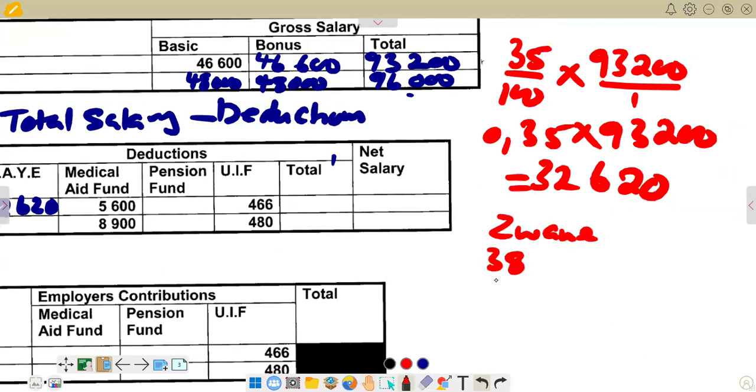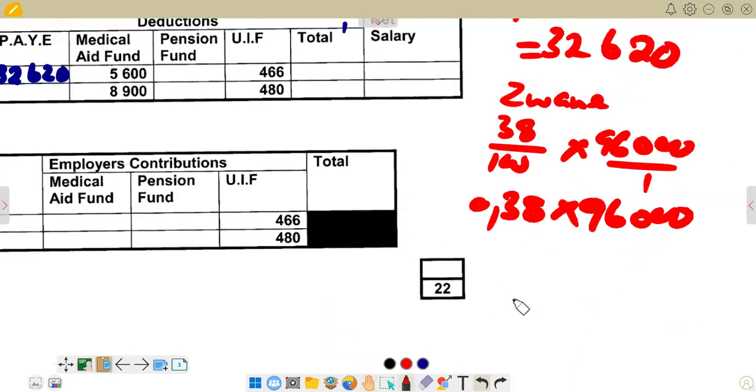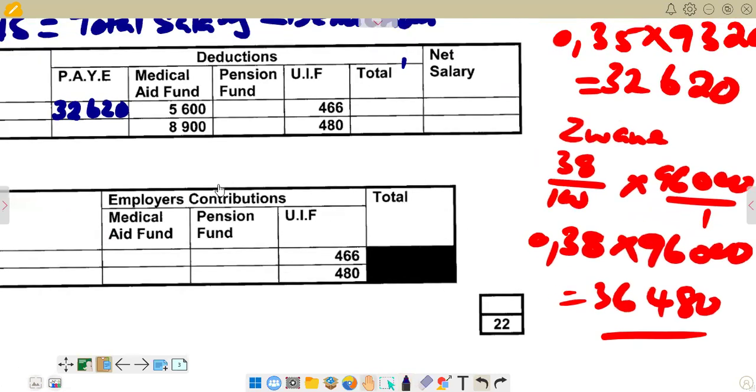We are going to say 38%, which is 38 over 100. Then we multiply by the 96,000 here over 1. Then obviously we convert to a decimal, it becomes 0.38, and then we multiply by 96,000. Let's just try to multiply that one correctly. I'm going to get 36,408. So this is the amount that we are going to put for Zwane for PAYE, which is pay as you earn. So we can just maybe go there and try to enter that one.